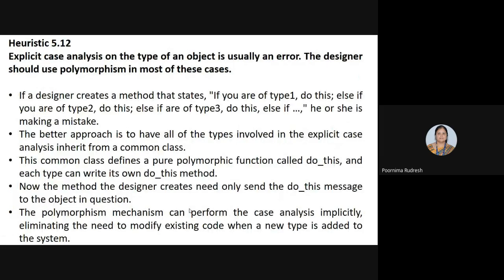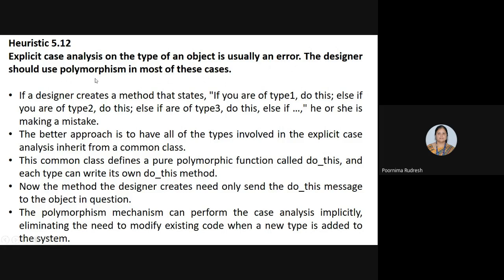And heuristic 5.12 says that explicit case analysis on the type of an object is usually an error. The designer should use polymorphism in most of these cases. While explaining polymorphism, I explained explicit case analysis, the nested if then else statement, right? But what this heuristic says is, don't use explicit case analysis or if then else statements, rather use the polymorphism property.